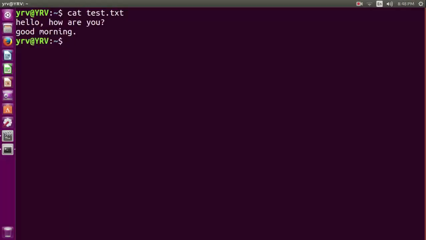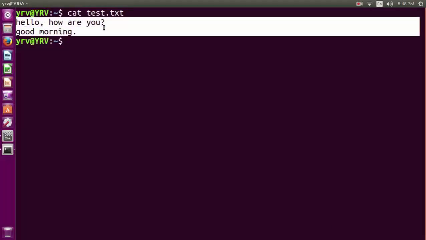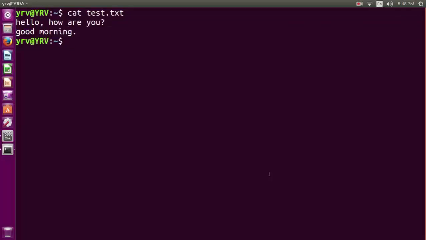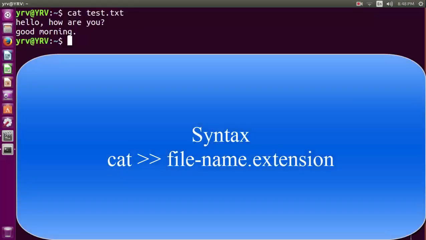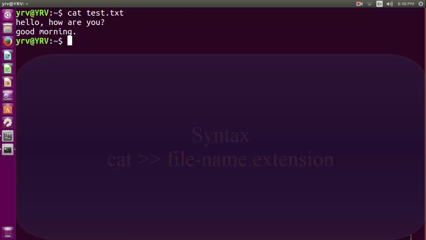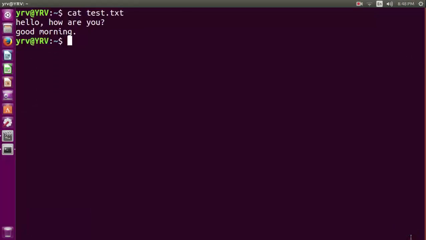As you can see, we previously typed the message as hello, how are you? Good morning. Now if we want to write more in that file, then we have to follow this command. Syntax: cat, greater than symbol, and then the file name. Here we have to type the command cat greater than symbol test.txt.